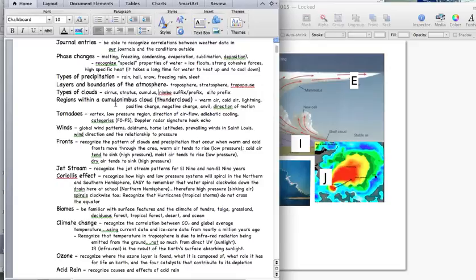Okay. Tornadoes. The vortex is the center of the tornado. That's the region of lowest air pressure within the tornado. You can tell that the air is flowing into that region of low pressure. And that's kind of just a model for really our global weather. Air will move from high pressure to low pressure. Same thing in the tornado.